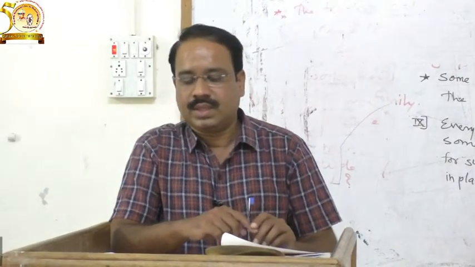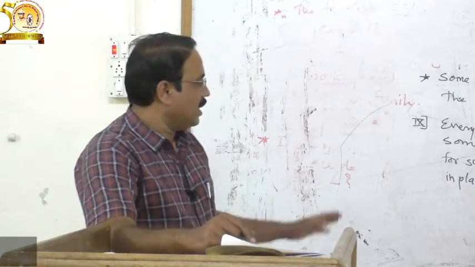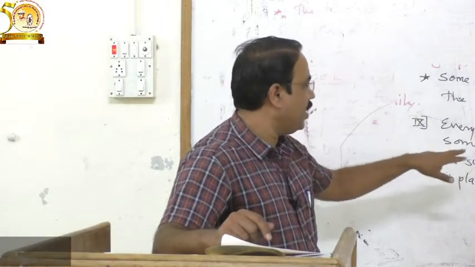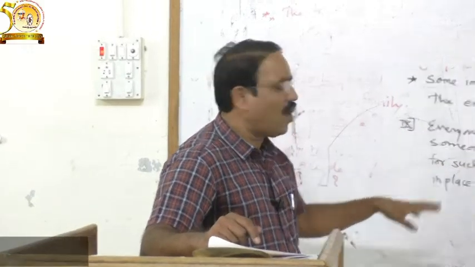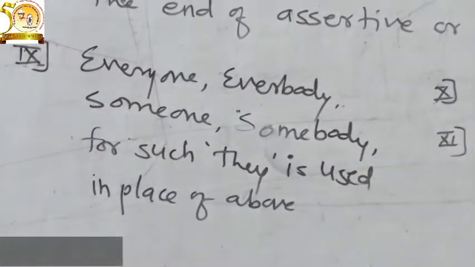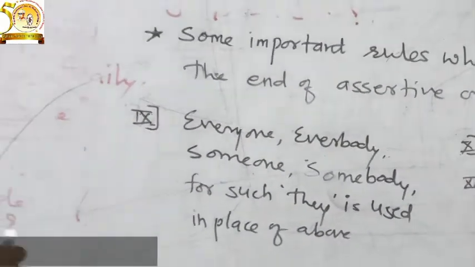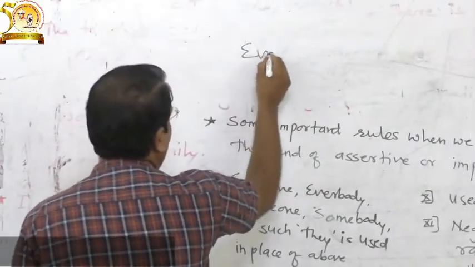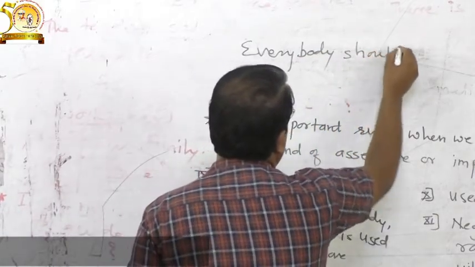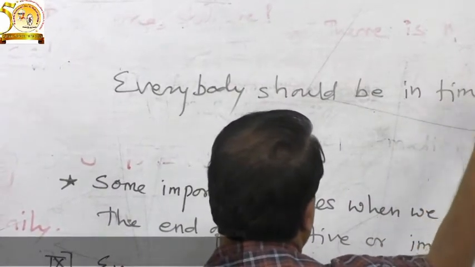So we have seen the 8 rules. Now the next rule is this: if the sentence begins with everyone, everybody, someone, somebody, if the sentence begins with these pronouns, then we have to use the pronoun "they" in place of these pronouns. For example, everybody should be in time.